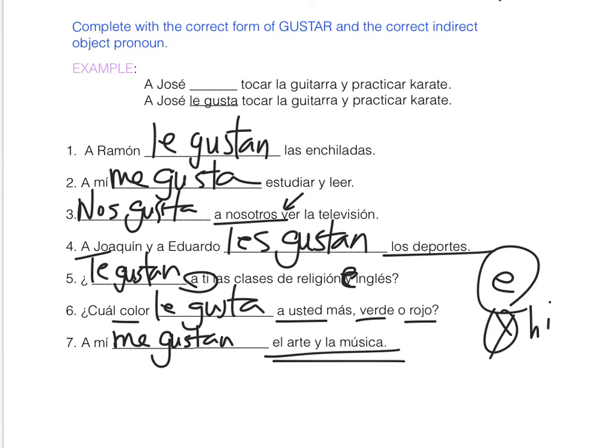Pues, número 1, a Ramón le gustan las enchiladas. Número 2, a mí me gusta estudiar y leer. Número 3, nos gusta a nosotros ver la televisión. Número 4, a Joaquín y a Eduardo les gustan los deportes. Número 5, ¿te gustan a ti las clases de religión e inglés? Número 6, ¿cuál color le gusta a usted más? ¿Verde o rojo? Y finalmente, número 7, a mí me gustan el arte y la música. All right, let's do some work in Schoology and see what's stuck.